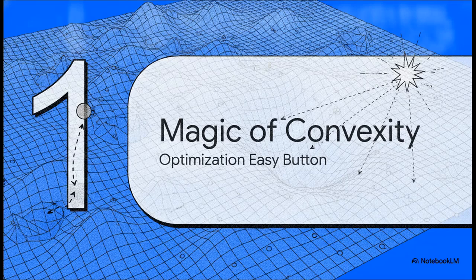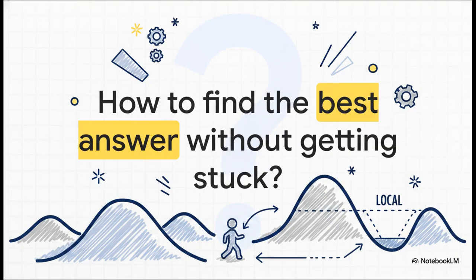Starting off with Section 1, the magic of convexity, basically the easy button for optimization. So you know that in optimization, we're always hunting for the absolute best answer out of, well, infinite possibilities. But algorithms, they're kind of short-sighted. How do they actually find that global best answer without getting stuck? I mean, if an algorithm is just blindly walking downhill in this wavy, crazy mathematical landscape, it's super easy for it to get trapped in a local minimum. It thinks it's at the very bottom, but the true global minimum is actually hiding behind the next hill over.